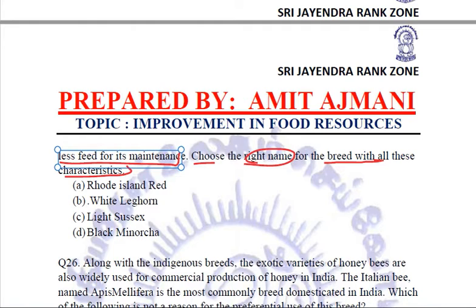Now this breed of fowl which has all these characteristics is the white leghorn, B. This is the variety we are talking about, which has a very small body, requiring less feed for its maintenance, and it gives long white eggs. It is an exotic breed of fowl, white leghorn. B is the correct answer to this question. Clear?